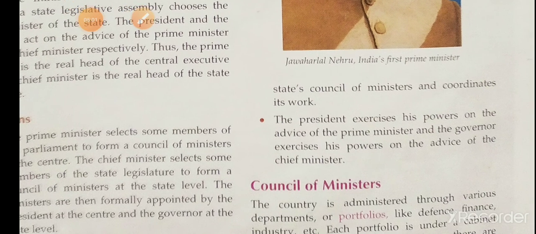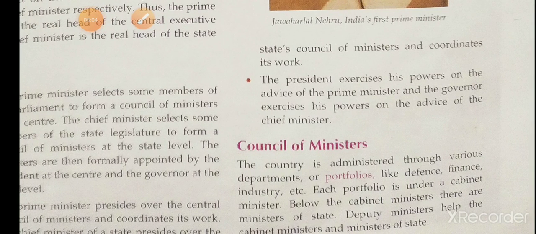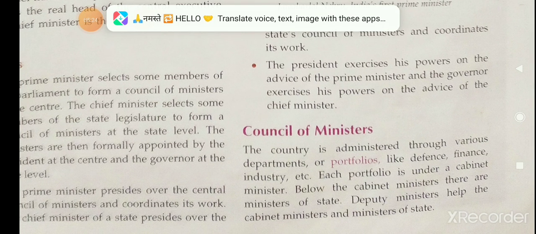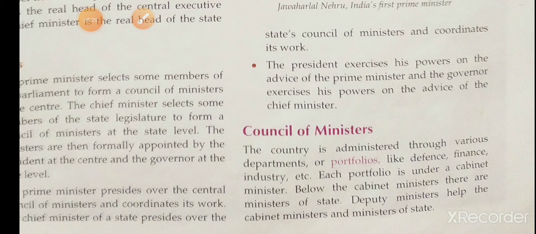Now we can see what the Council of Ministers is. As all of you know, the country is administered through various departments: defense, finance, industry, etc. So many departments are there, aren't they? And each department is under the control of a cabinet minister.